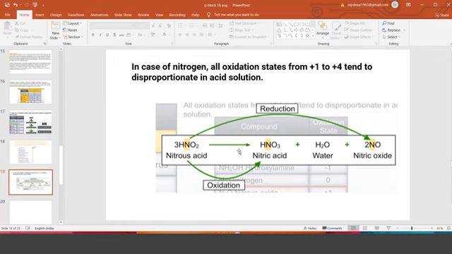Anything, Sandeep? Sir, in this group 15, all have configuration from ns2 to np1 to np6? No, ns2 and np3 for this 15th group. The general electronic configuration for the p block is ns2 np1 to np6, but for the 15th group it is ns2 np3.